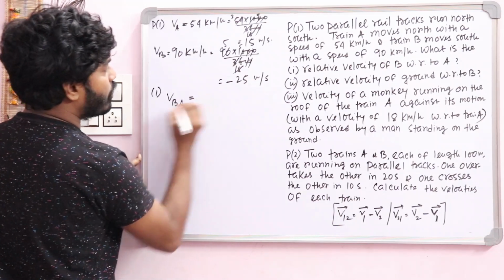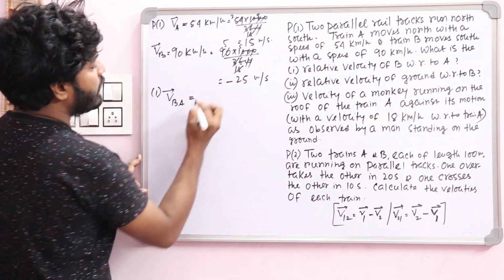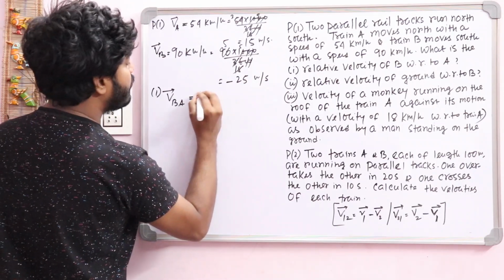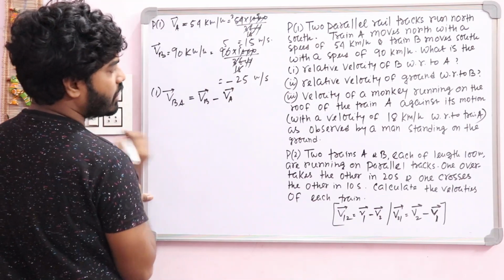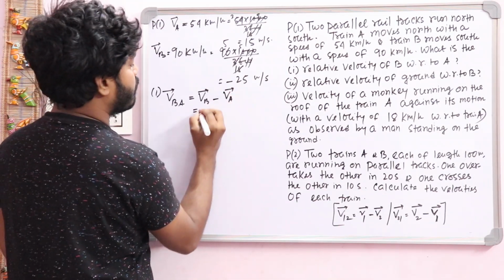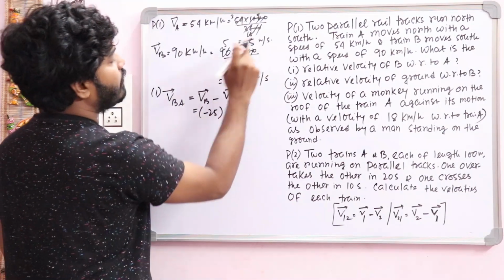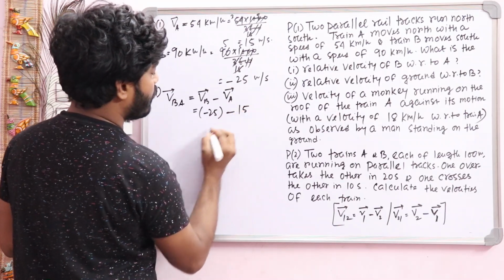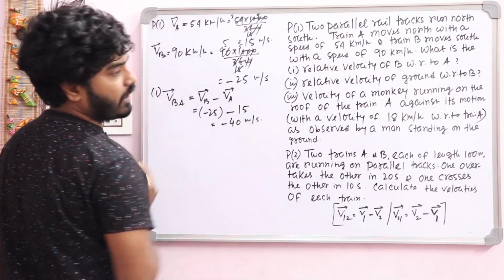And you know the formula of VBA. You can take it as a vector quantity, VBA means VB minus VA, right? Now you just put in the values here. VB, that means minus 25, minus VA, the value that is given, minus 15. So this answer will be minus 40 meter per second.